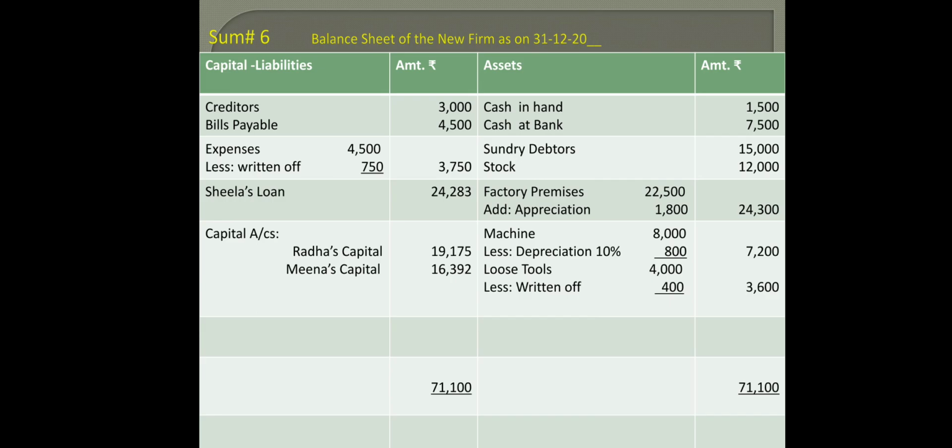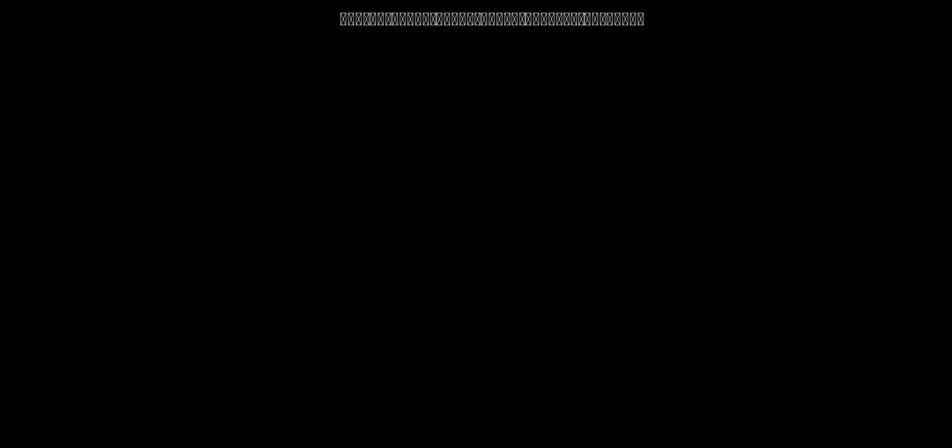So this will be the last scenario of your balance sheet. You can see over here all the items are transferred respectively. That ends the sum. Thank you.